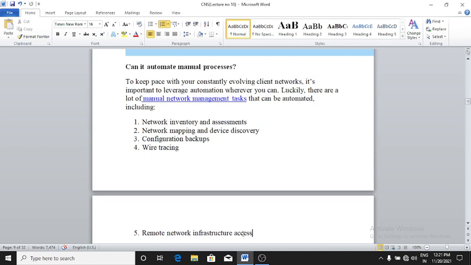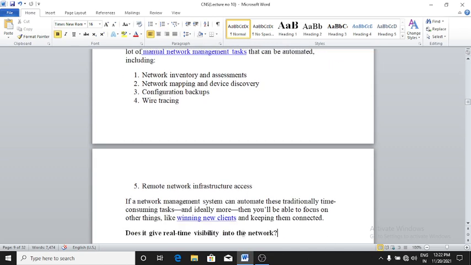First is, can it automate manual processes? To keep pace with your constantly evolving client networks, it's important to leverage automation whenever you can. Luckily, there are a lot of manual network management tasks that can be automated, including: first, network inventory and assessment; second, network mapping and device discovery; third, configuration backups, wire tracing, and remote network infrastructure access.